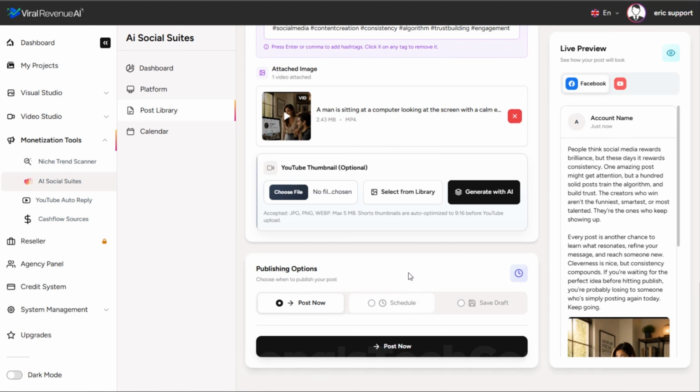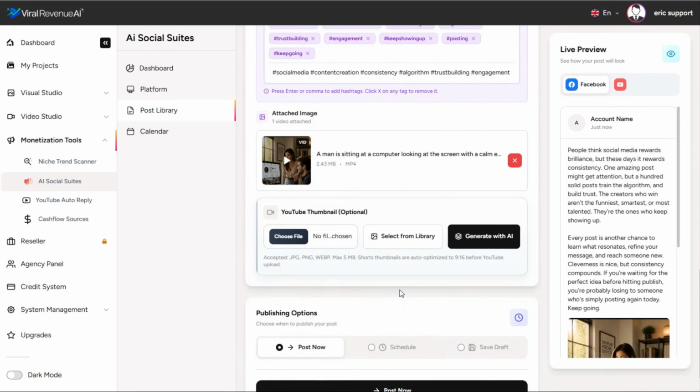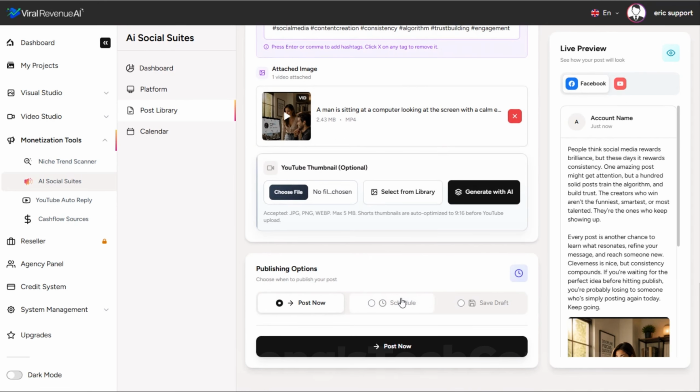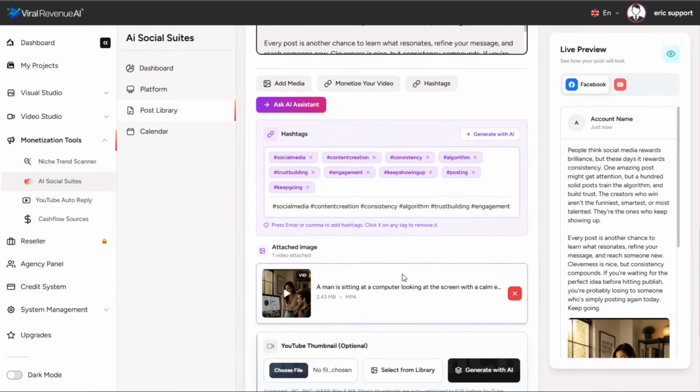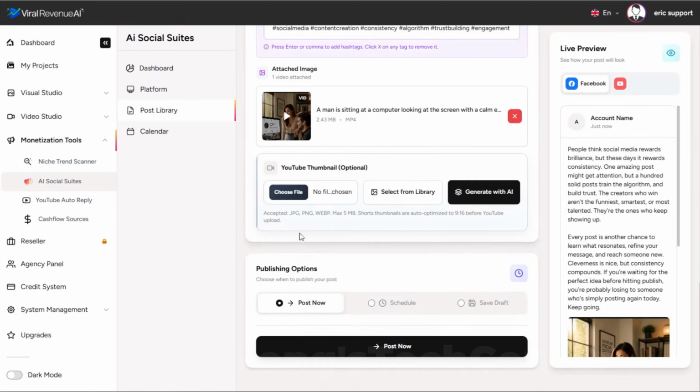I've looked at other platforms that allow you to do this kind of thing, to publish to multiple social media accounts simultaneously and to schedule it, so you can do all your work in one session, schedule a week, a couple weeks, maybe even a month's worth of posts all at once. And those tools typically cost at least $100 or a couple $100 a month. And here you're getting ongoing access to this tool with your upgrade today.